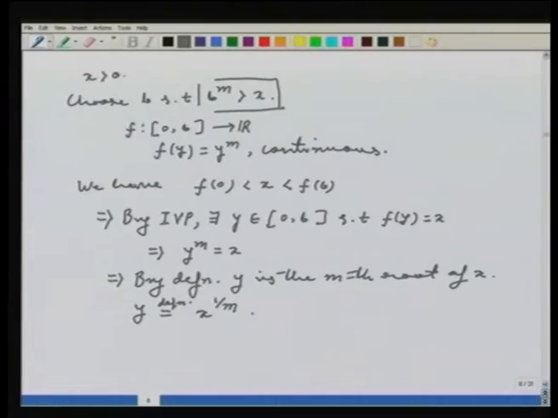Right now, before the proof of this, there was no definition of x to the power 1 by m. So we defined the mth root of x to be equal to some y such that y to the power m is x. And when I want to show that the mth root of a real number exists, all I need to show is that there exists a y so that y to the power m is x, which I have shown by intermediate value property. That means the mth root of a positive real number exists.